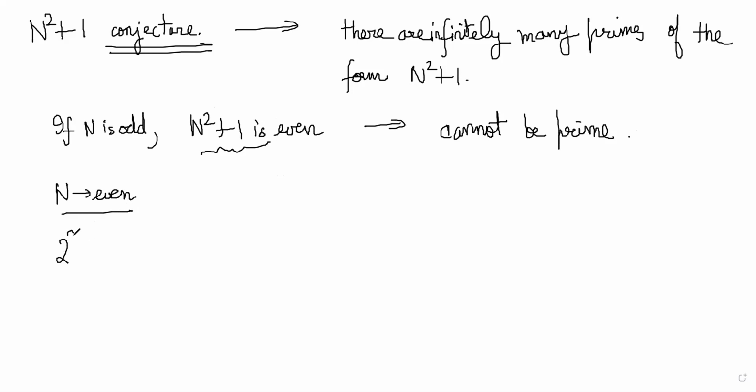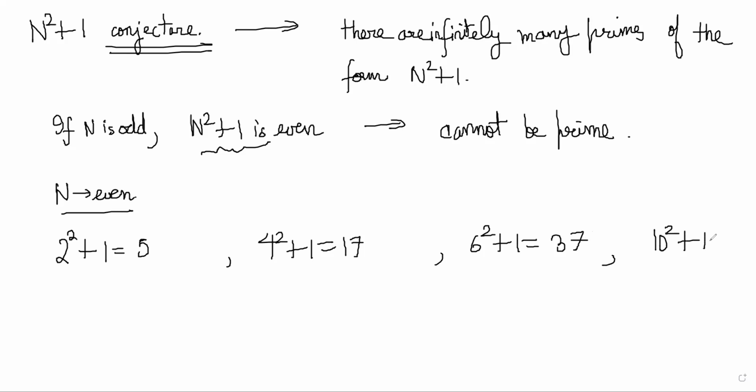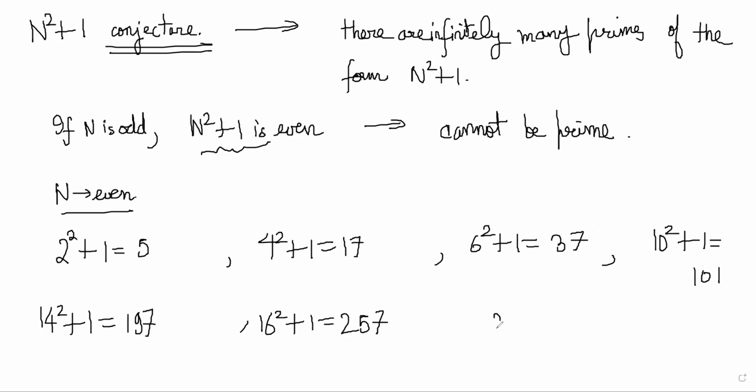And you can see it is working many times. 2 square plus 1 is 5, 4 square plus 1 is 17, these are primes. 6 square plus 1 is 37. 8 square plus 1, however, doesn't work. 10 square plus 1 works, 101. 14 square plus 1 works, 197. 16 square also works, 257 is also a prime. 18 square plus 1 doesn't work because it becomes 325. 20 square plus 1 works, 401, it's a prime.